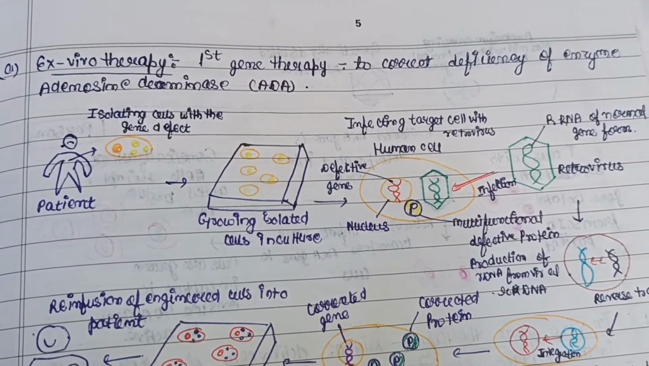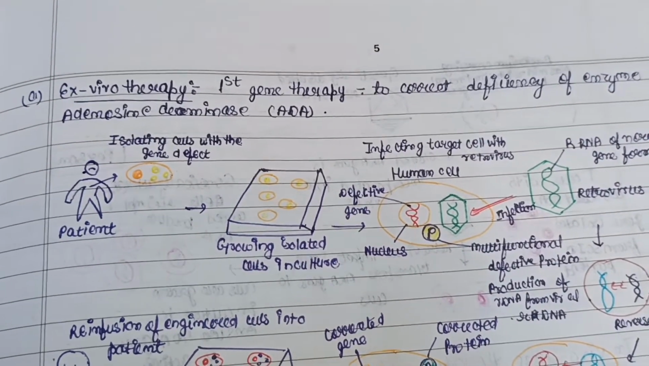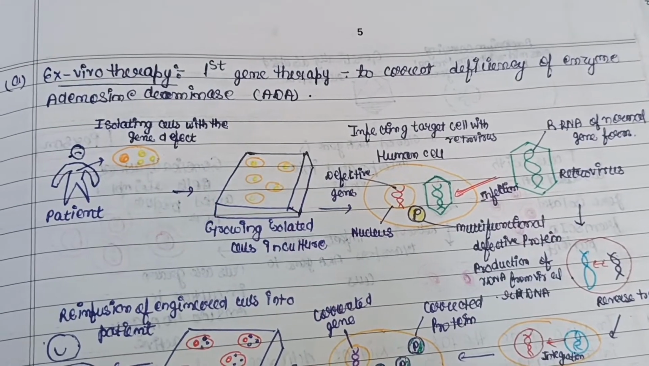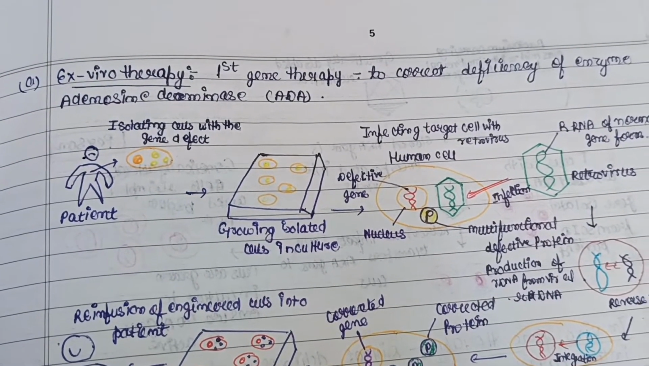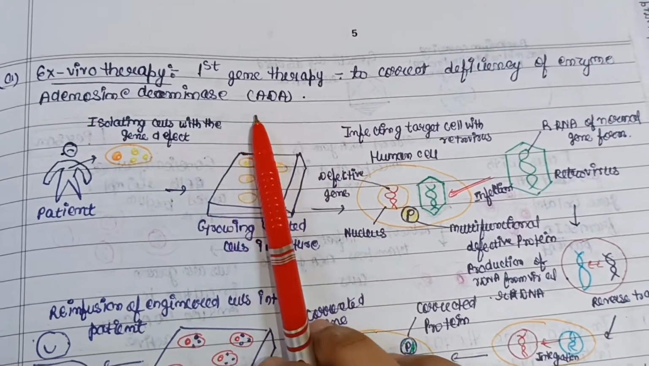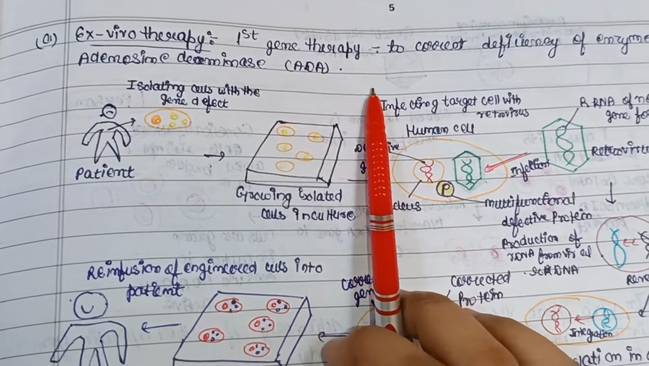Then two main types of gene therapy are there. First is ex vivo therapy. It is the first gene therapy to correct the deficiency of an enzyme, adenosine deaminase, ADA. In 1999, ex vivo therapy was used for the treatment of ADA-SCID disease.